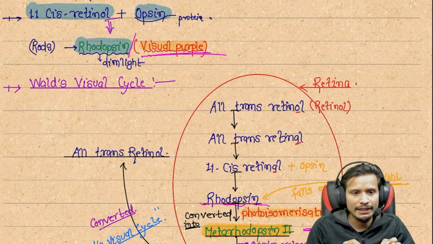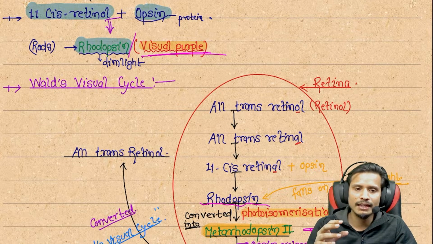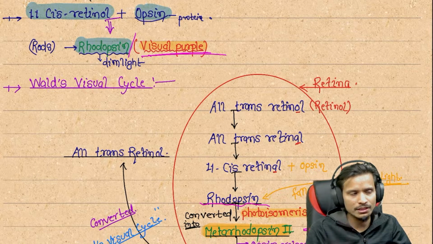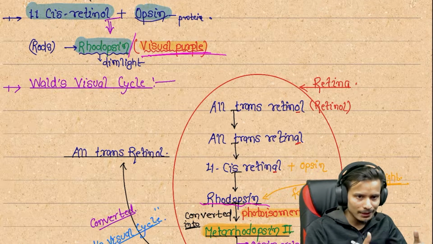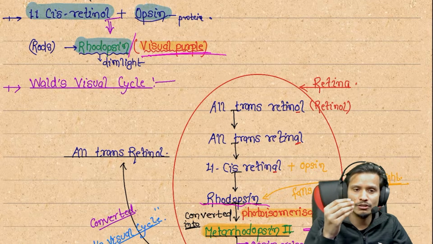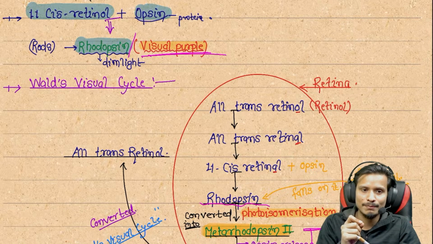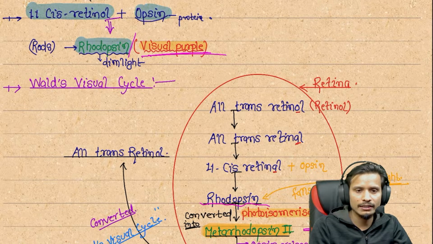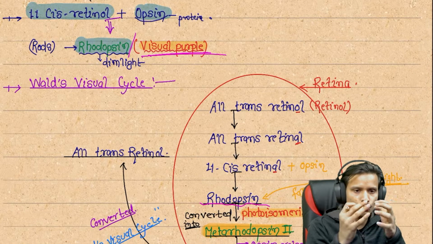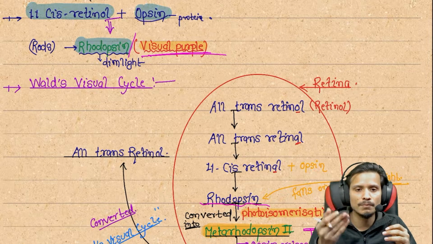Rhodopsin, you know now, is the rod cells' protein, and it performs its action in dim light. If a person enters a dark room or dim light, then the rhodopsin protein will be activated, and this is due to the formation of vitamin A. The vitamin A component is 11-cis retinol, and this combines with the protein opsin, and these two form rhodopsin. So this is also called the visual purple pigment.